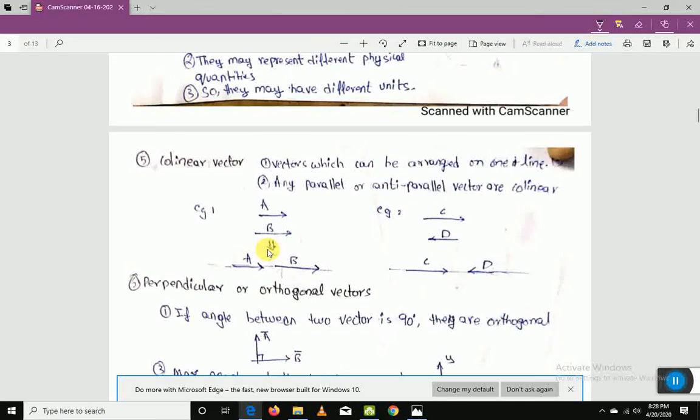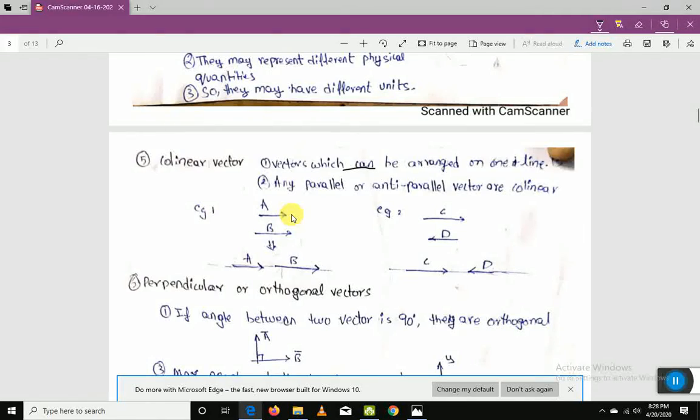Collinear vectors. Collinear vectors are the ones which can be arranged in a line. The word can is very important, because by example number 1 we'll try to understand why the word can is important. Here two vectors are not in the same line, isn't it? The vectors which can be arranged in a line are called collinear vectors. We'll think about whether we can arrange them in a straight line or not.